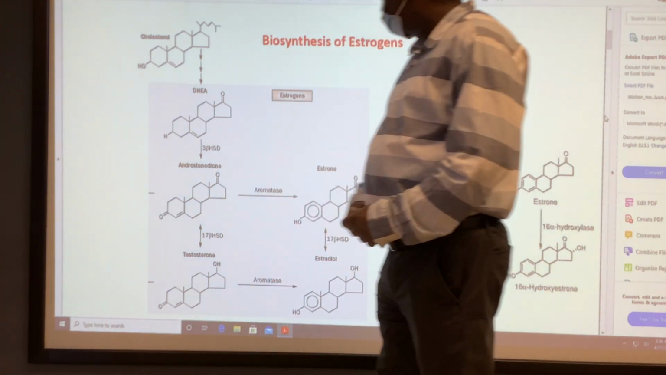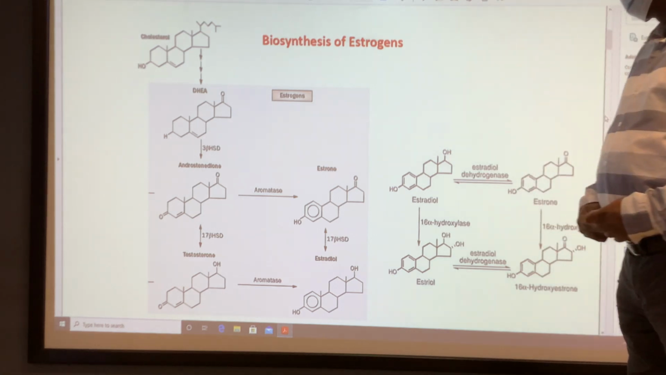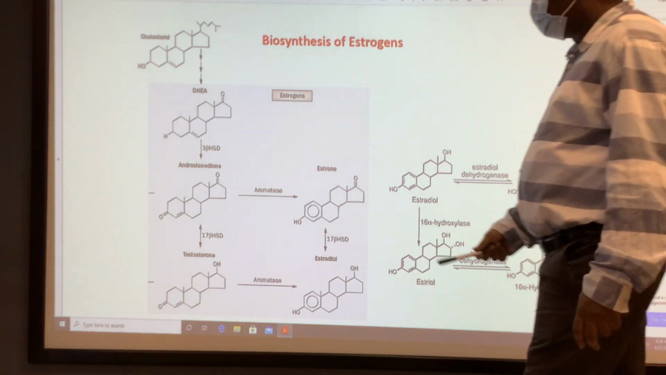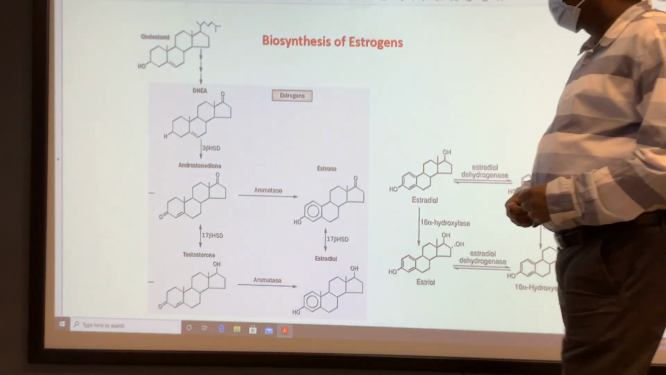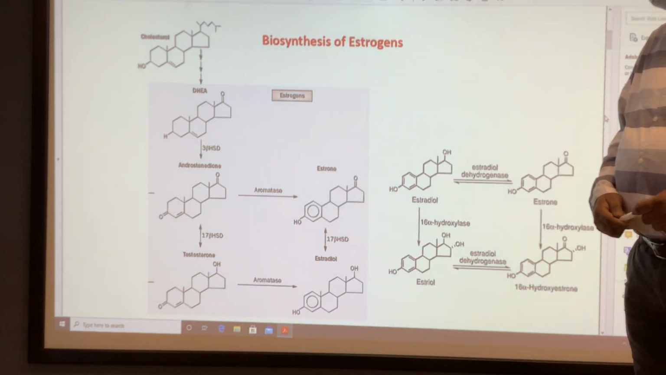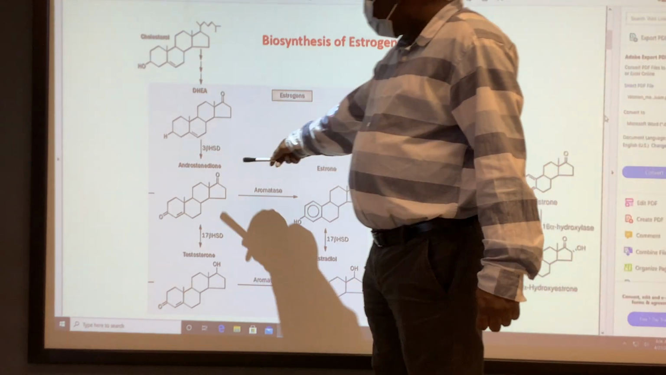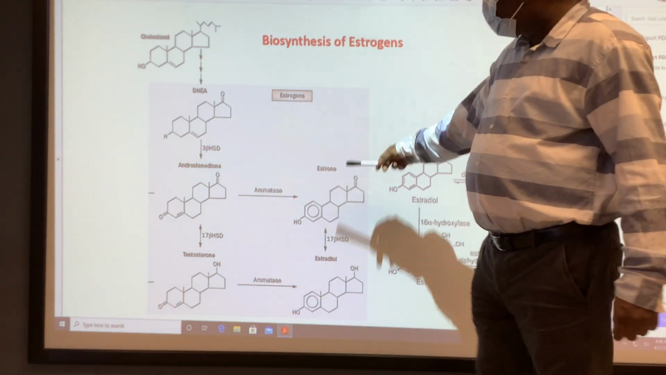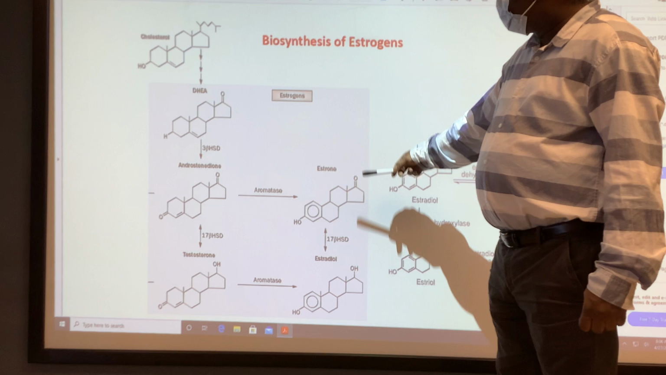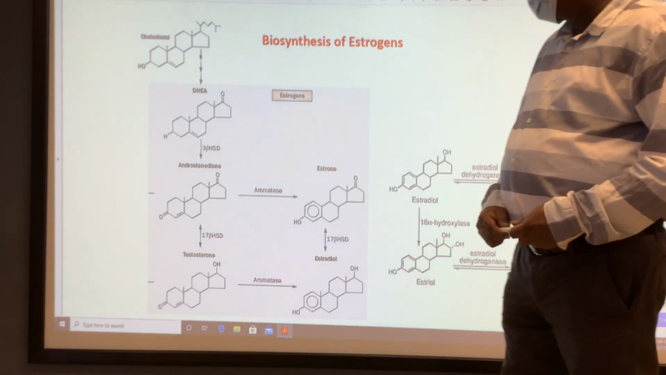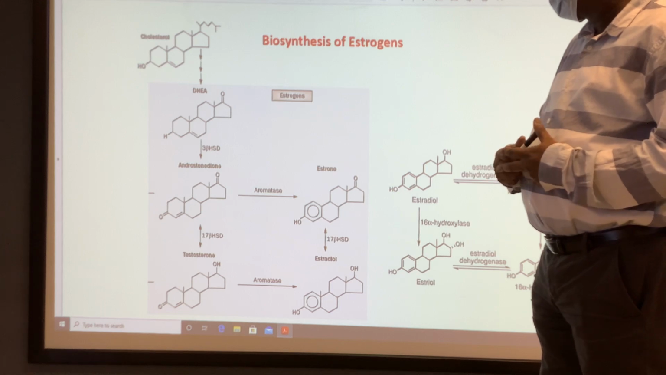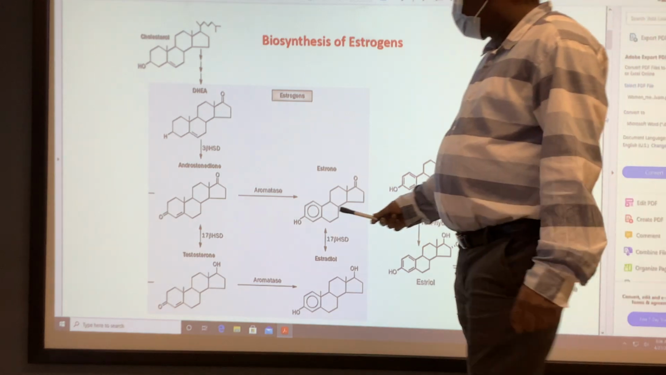So we get androstenedione. Androstenedione, with the help of 17-beta hydroxysteroid dehydrogenase, gives testosterone. Both androstenedione and testosterone are converted to estrogen analogs with the help of the enzyme called aromatase. Aromatase is one of the cytochrome P450 enzymes which converts the ring A.